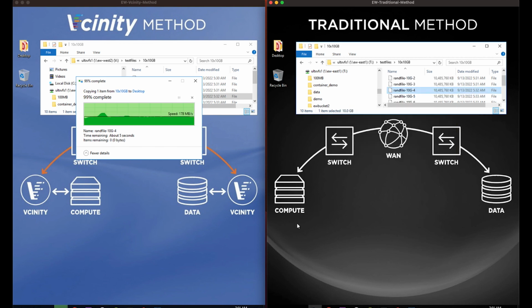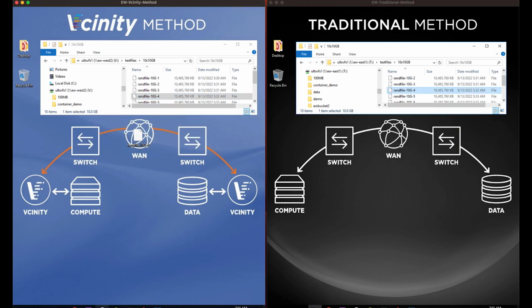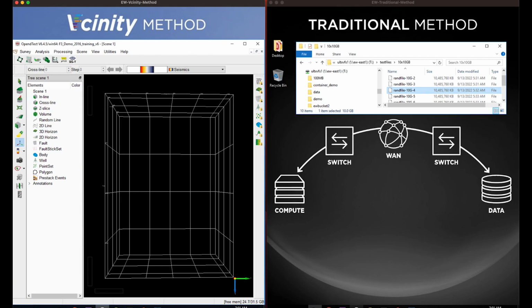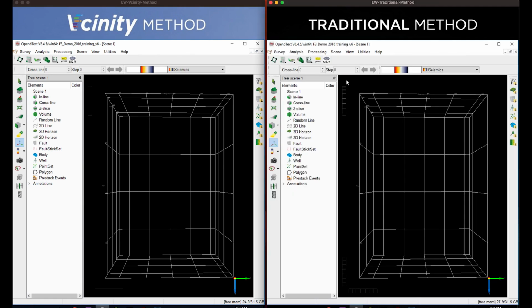so we can move on to the second part of the demo. So what we're going to bring up is a seismic data viewer called OpenDetect on each machine. And here's the part where we're going to consume remote data without first moving it. So if you look here, you'll see these elements, right? These add up to roughly 12 gigabytes. And we want to just open a subset of that. It's about a 4 gigabyte subset called the 3D horizon data.